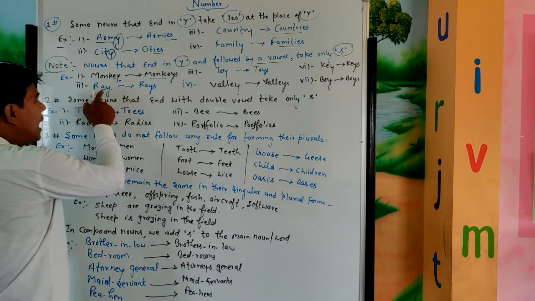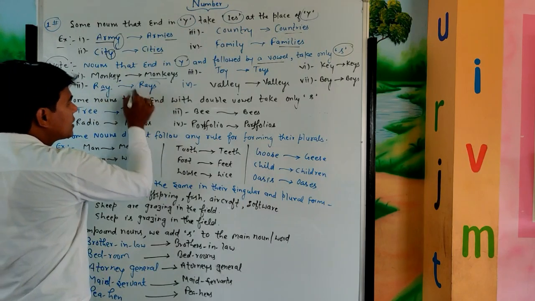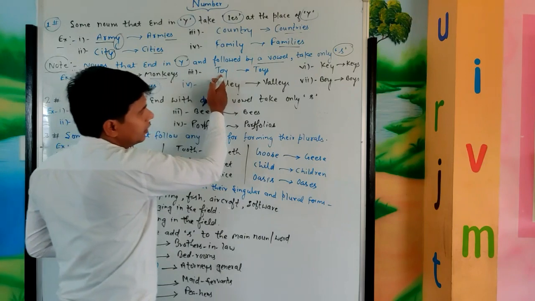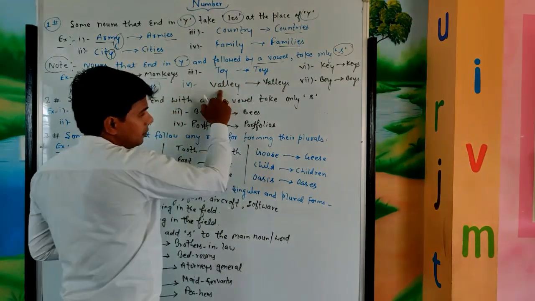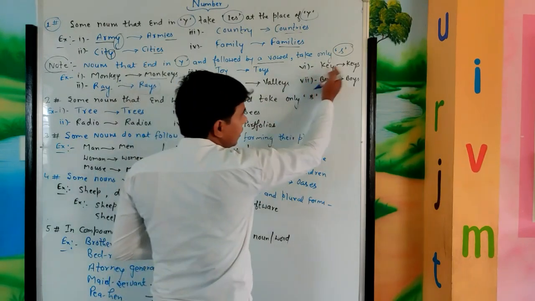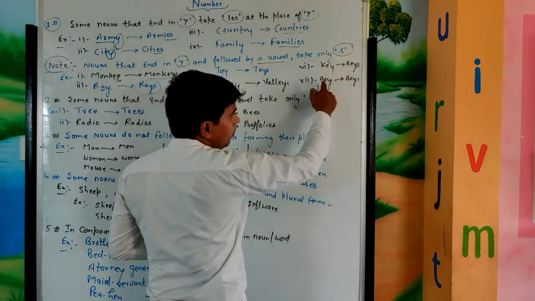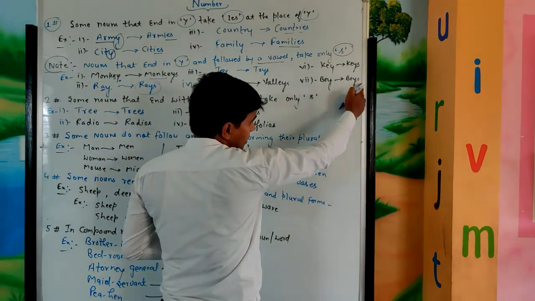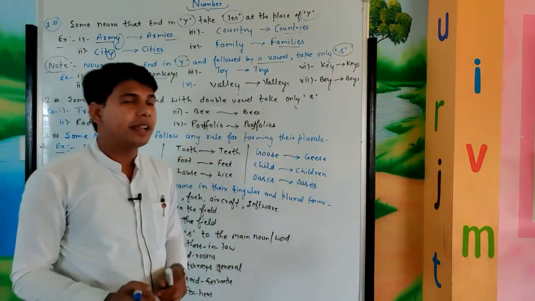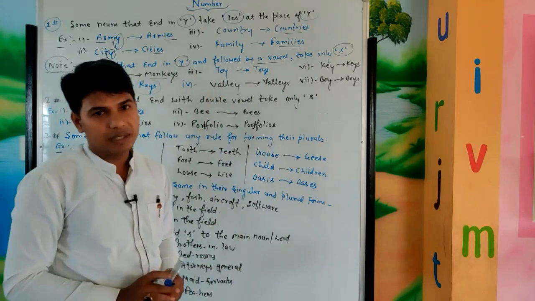That is why we add only s and get rays. In the same way, toy, we add only s; valley, we add only s; key, we add only s; and boy, we add only s. I hope you have understood these points very well.